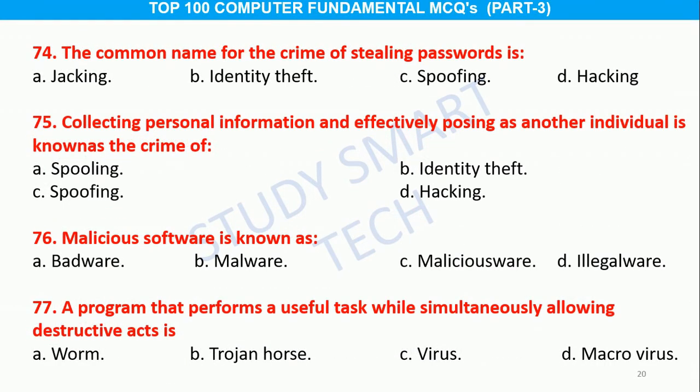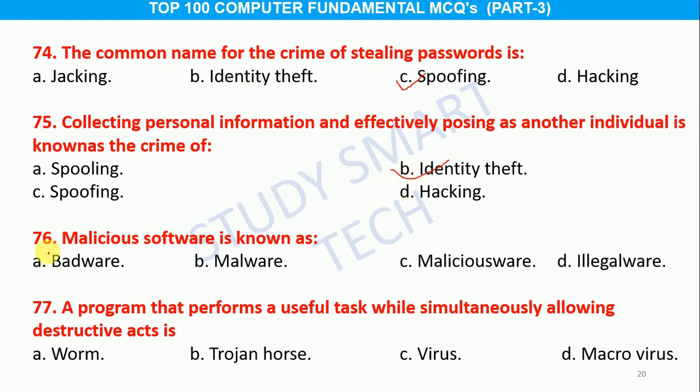The common name for the crime of stealing password is option A, jacking, B, identity theft, C, spoofing. The correct answer is option C, spoofing.